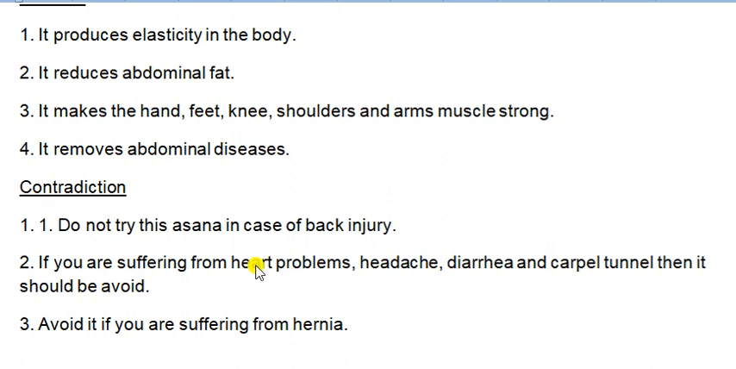Next, what are the contraindications? The persons who are suffering from back injury should avoid this. Somebody who has high blood pressure, headache or diarrhea should avoid this. And if you are suffering from hernia, in that case the person should avoid this asana.